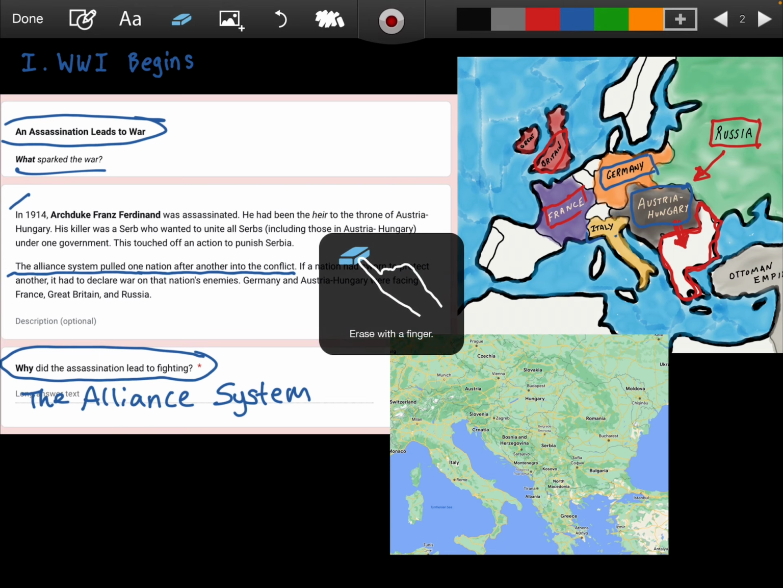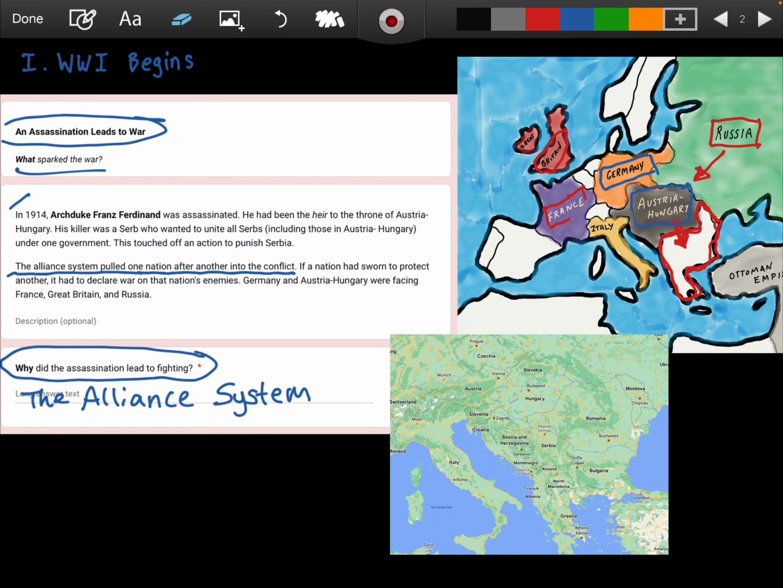And so their alliance, even though they had an alliance, proved not to really be much of an alliance after all. So once one of these countries goes to war, all of these countries have to go to war. And that's really what the alliance system is all about.